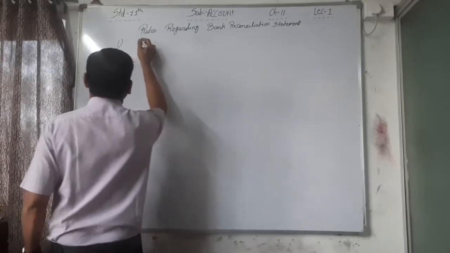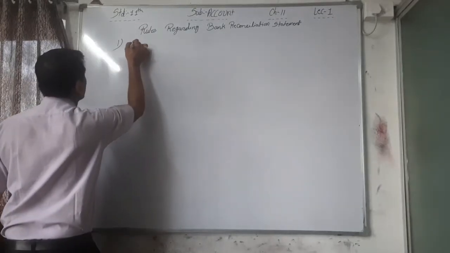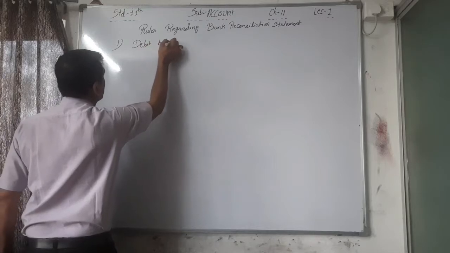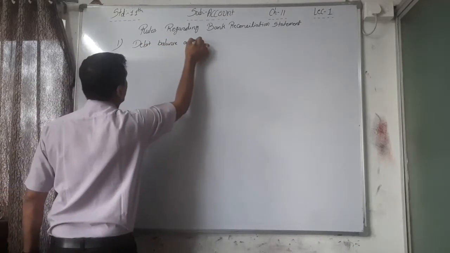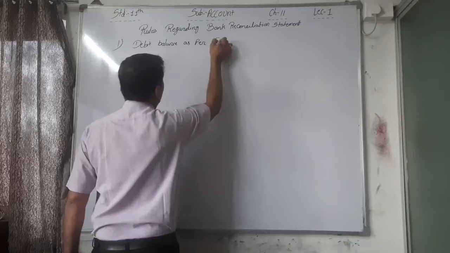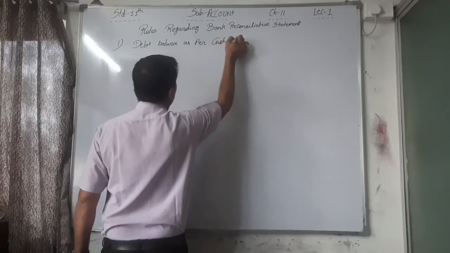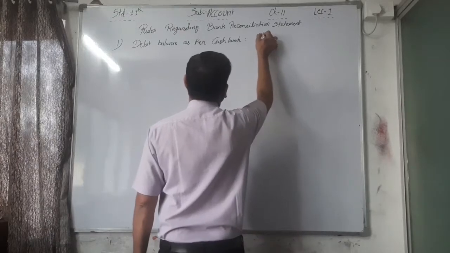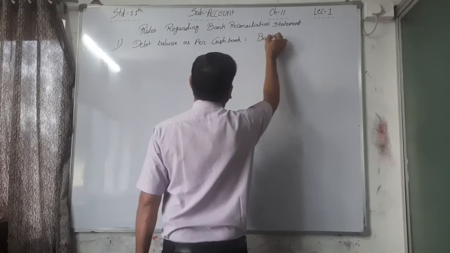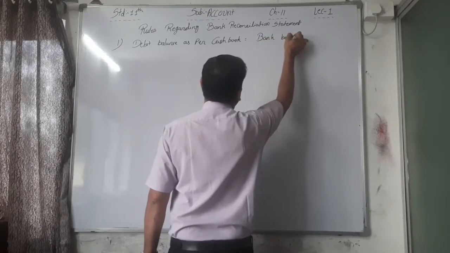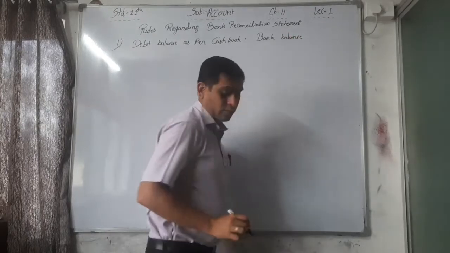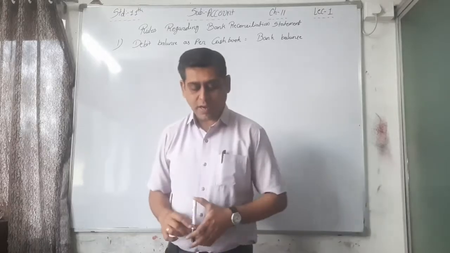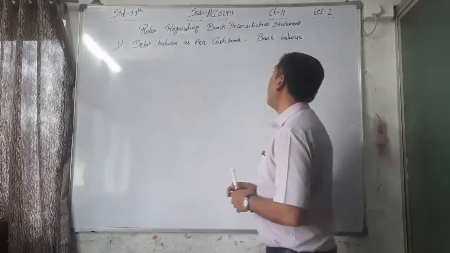First rule, debit balance as per cash book is equal to bank balance.